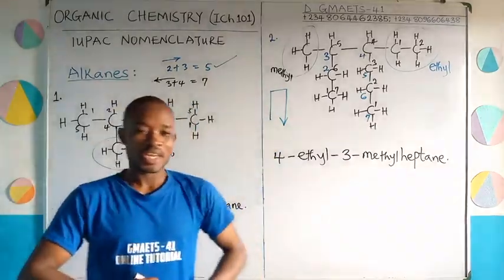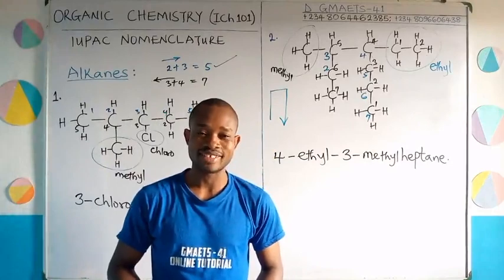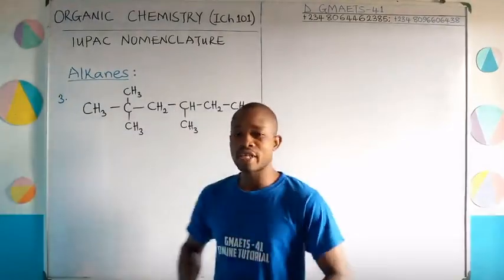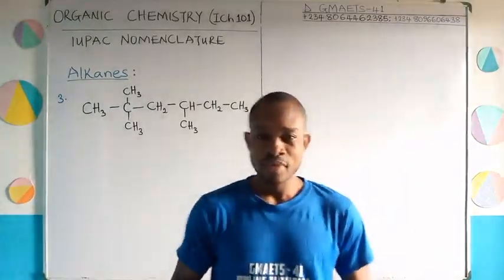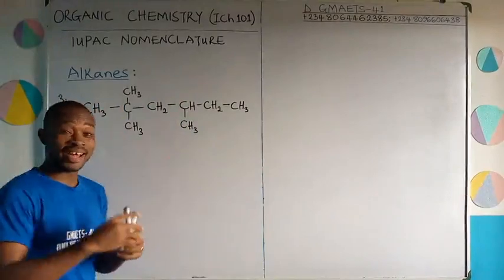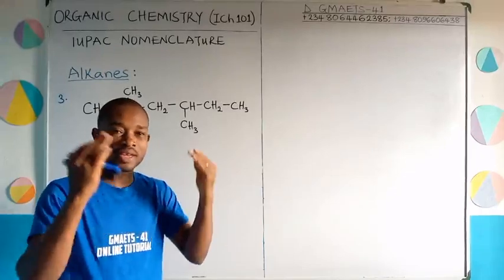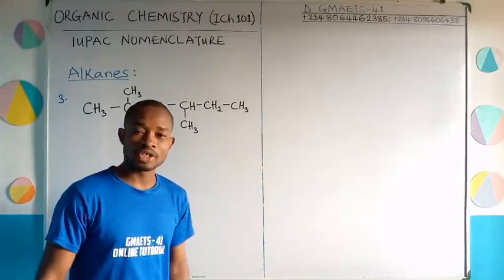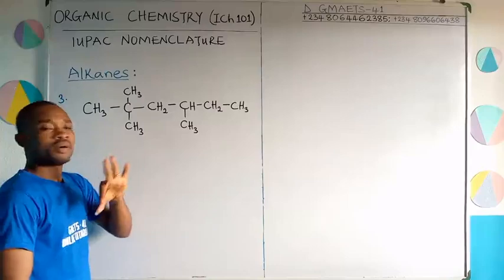Good. We are giving it a shot, you know. Moving on to the next structure, number 3. So what have we got in structure number 3? Good. This is the structure. And so as usual, we're going to analyze this quickly because I've set out the whole pace and understanding of how to handle IUPAC nomenclature of alkanes.